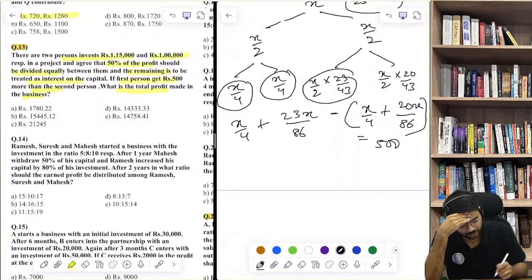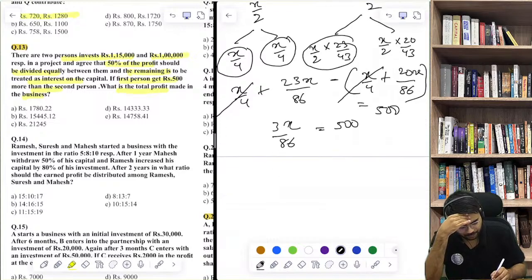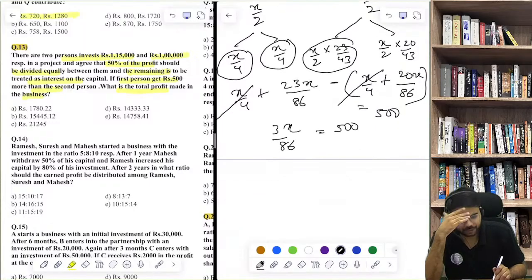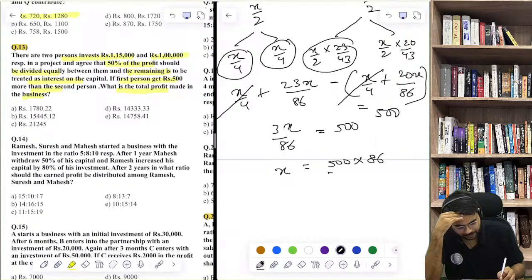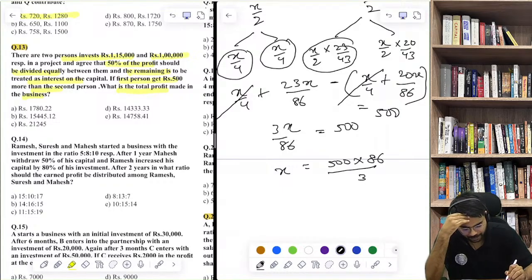ये जो डिफरेंस है ये बराबर है 500 के, this is equal to 500 as per the question. Now this will get cancelled out. You will be left with 3x/86 is equal to 500. Yes or no? So यहां से आपको x की वैल्यू मिल जाएगी which you require. So x will be equal to 500/86 into divide by 3.